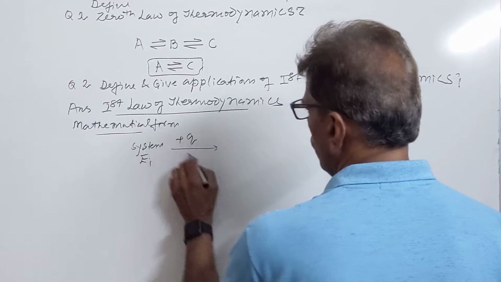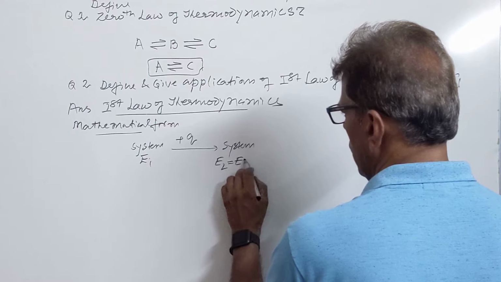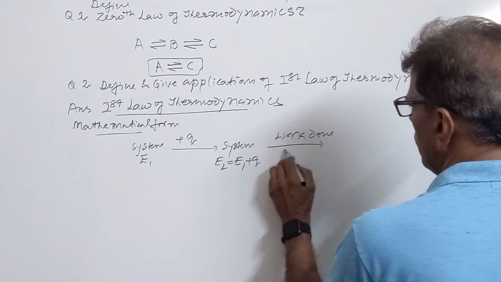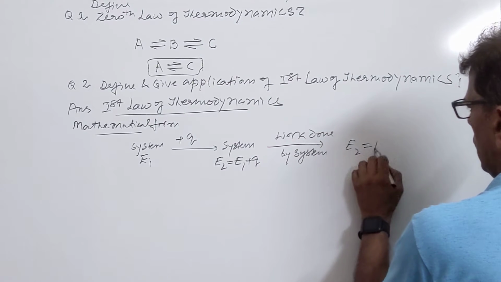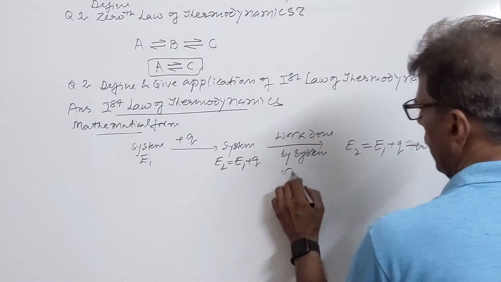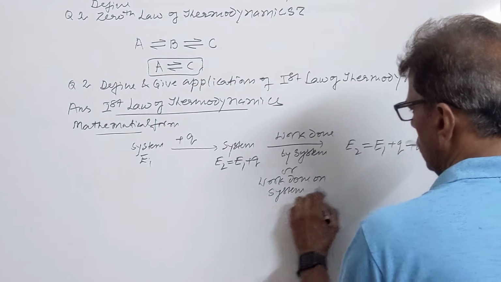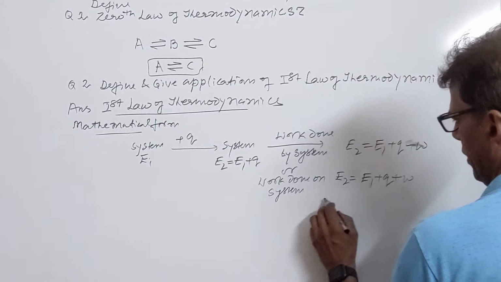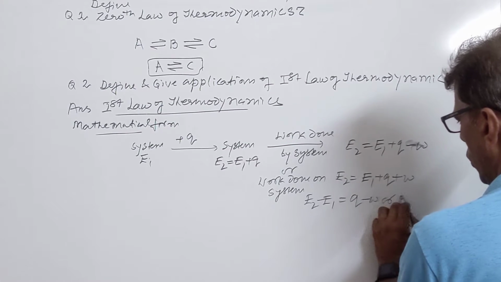It is given the heat Q. Now the system changes its state and its internal energy becomes E2 equal to E1 plus Q. If some work is done by the system, then it lost some energy, then E2 will become E1 plus Q minus W. On the other hand, if work is done on the system, in that case you will write E2 equal to E1 plus Q plus W. Or in other words, we can say E2 minus E1 is equal to Q minus W, or Q plus W.